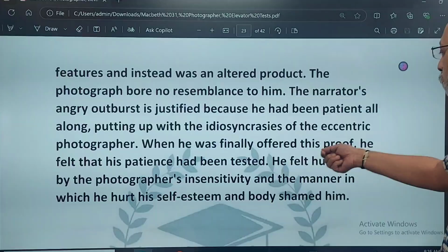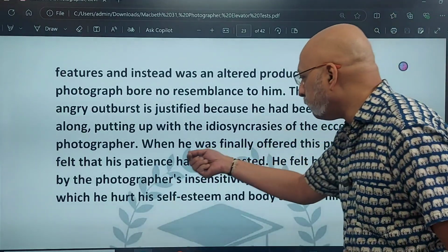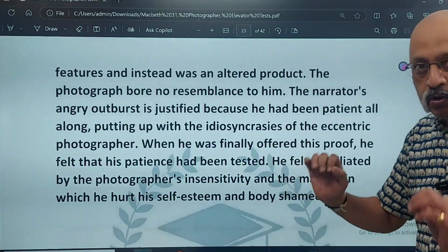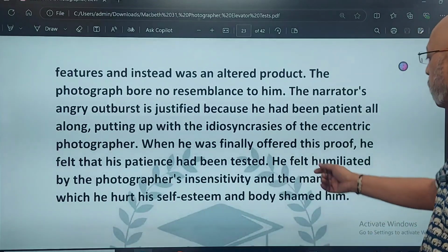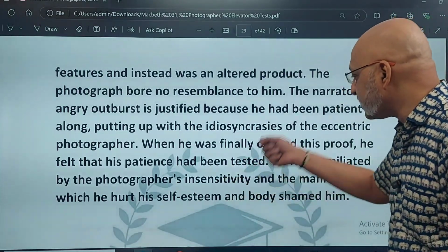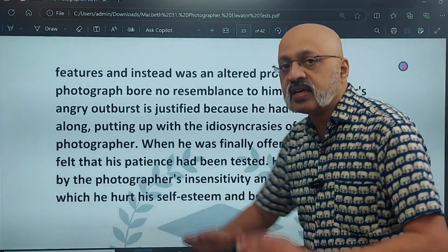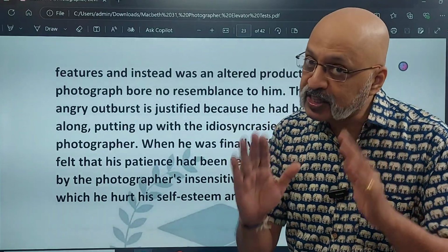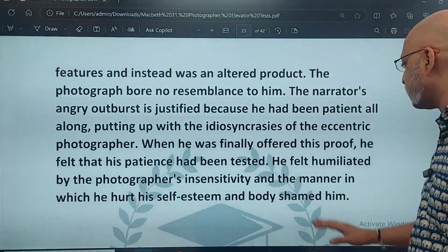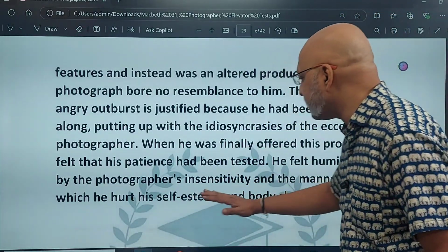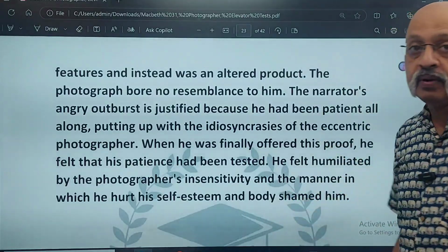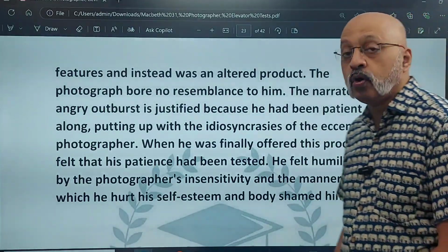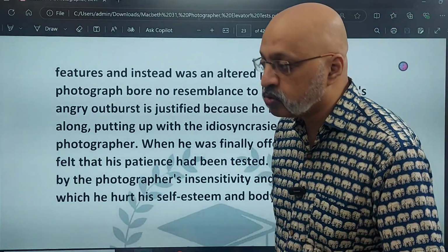When he was finally offered this proof, he felt that his patience had been tested कि उसको काफी टेस्ट किया जा रहा है. He felt humiliated by the photographer's insensitivity. This is an extremely important word which has to be used in this particular chapter's answers, and the manner in which he hurt his self-esteem and body shamed him. Another important. ये सब मैंने आपको वीडियो में भी बताया है, so please use this thing.